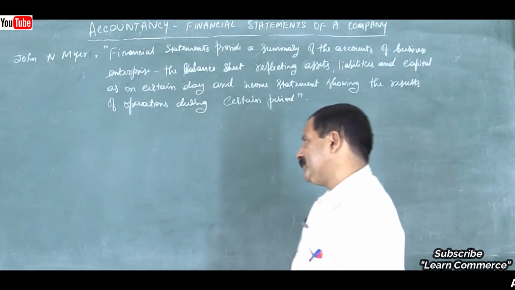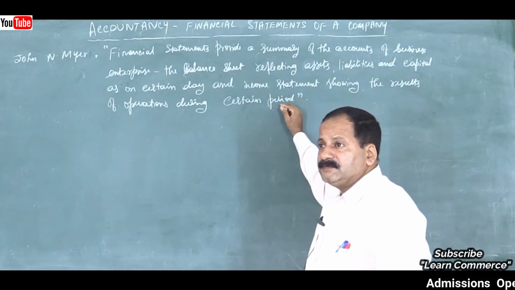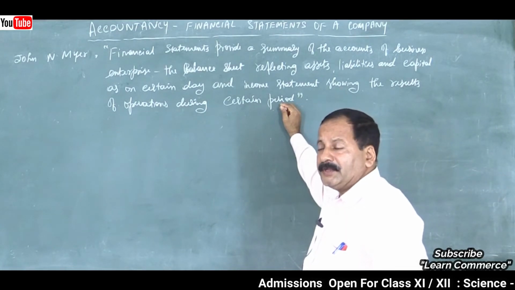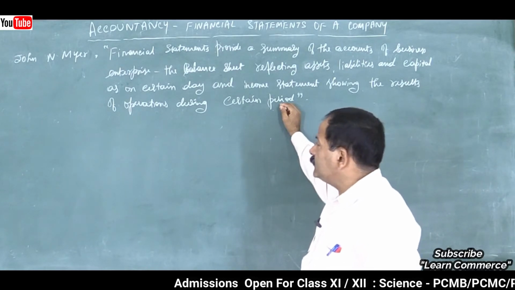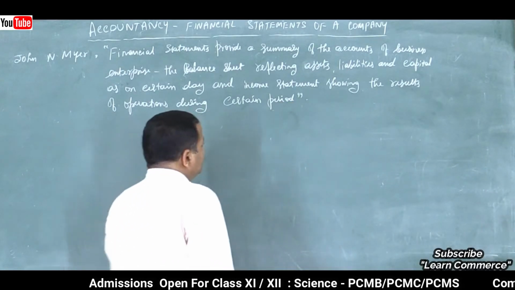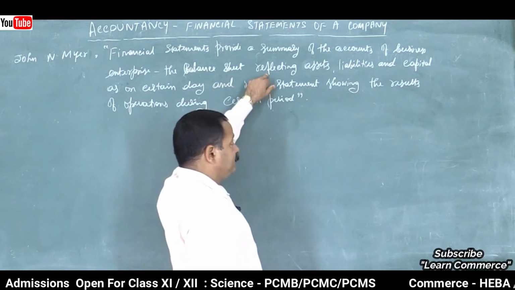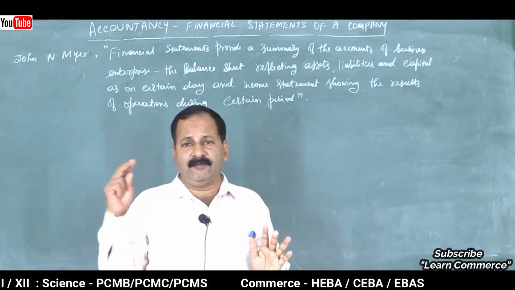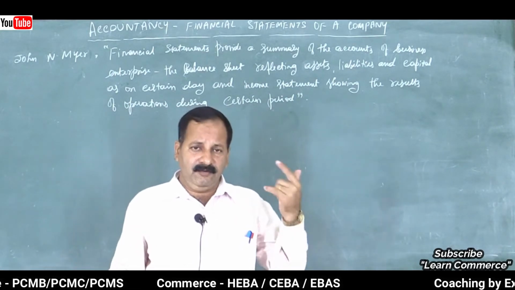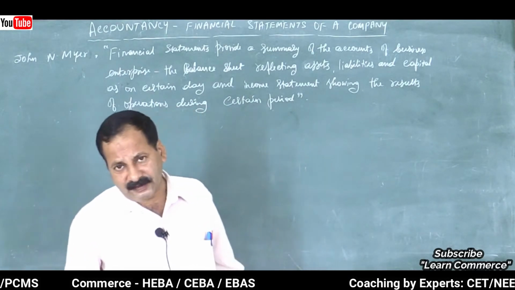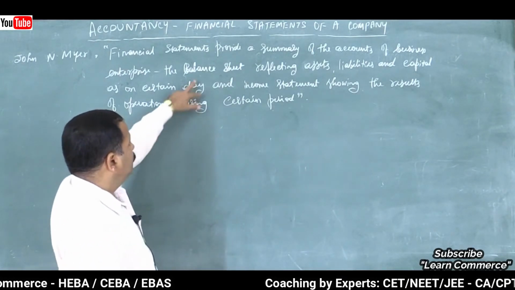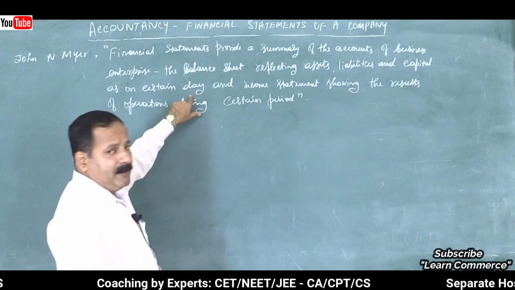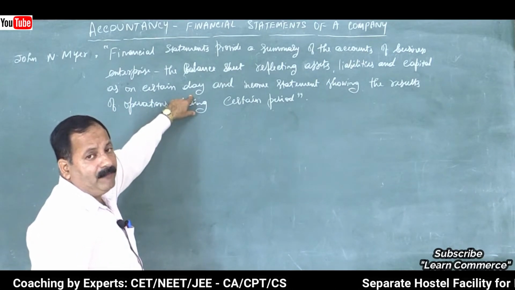There are other statements also, like segment report, auditor's report, cash flow statement. These are also part of financial statements. So here the balance sheet reflects assets, liabilities and capital. You have studied it. Liability plus capital is equal to assets, or assets is equal to liabilities plus capital, isn't it? So this is about the reflection of the items in the balance sheet as on a certain day, that is 31st March of every year.